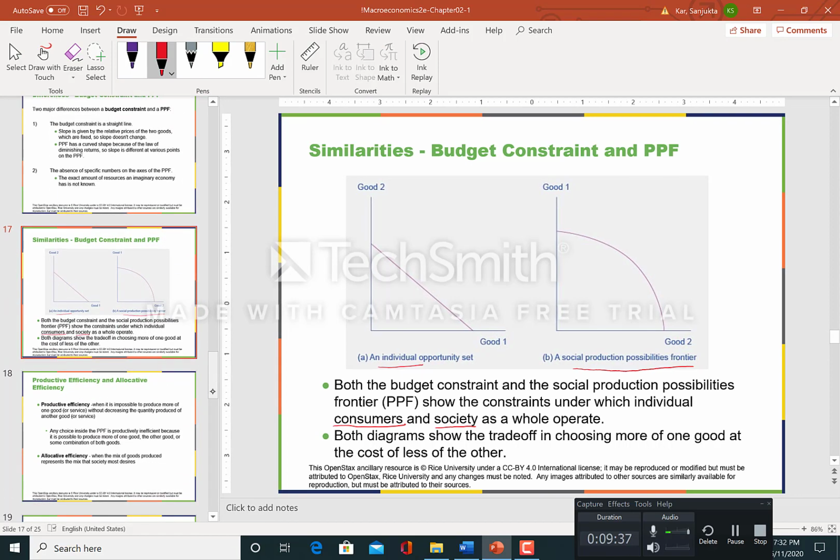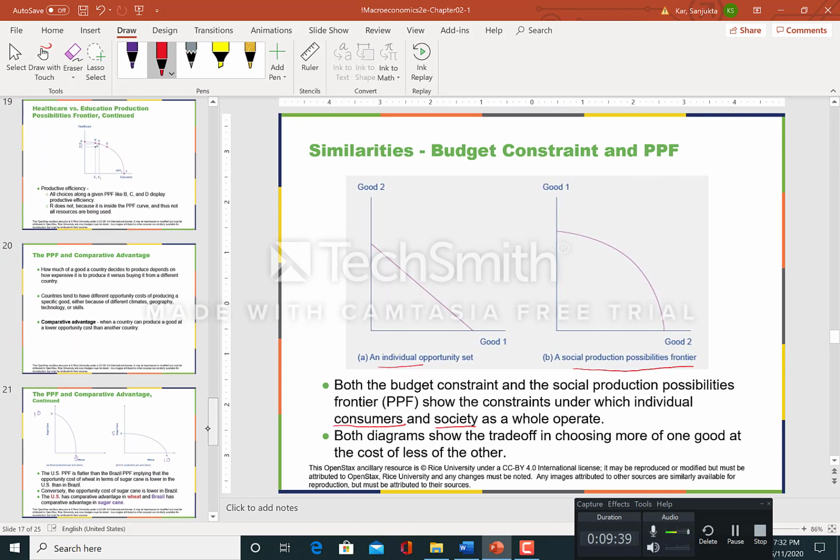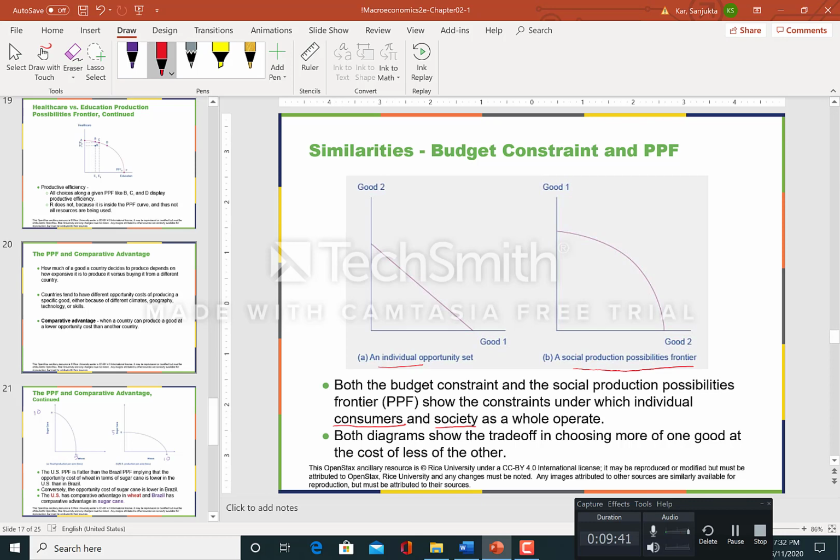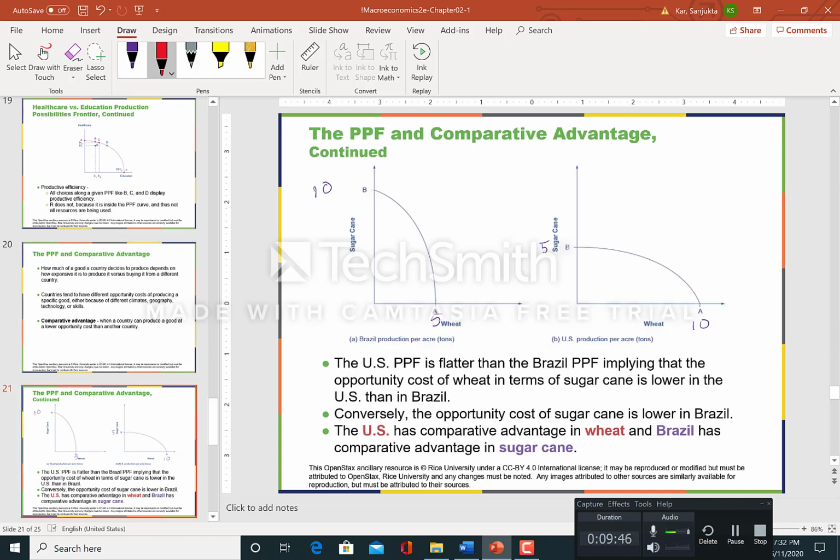The next thing I'm going to show in the next video, because this one is running close to 10 minutes, is this concept of comparative advantage.